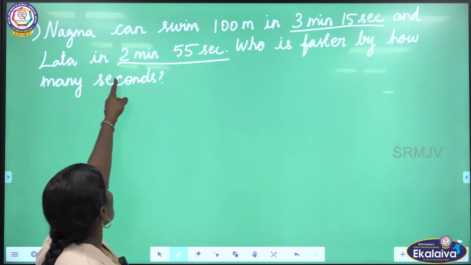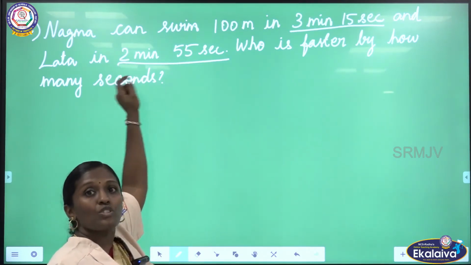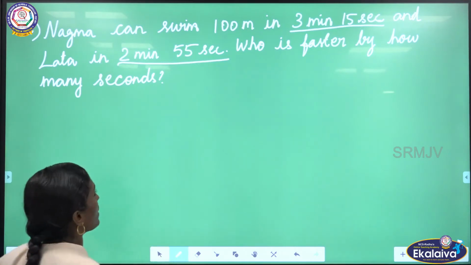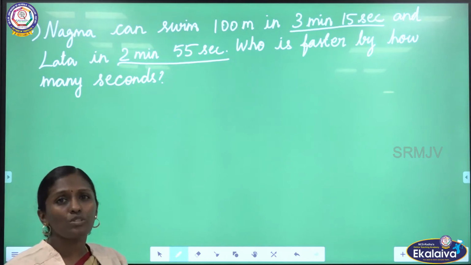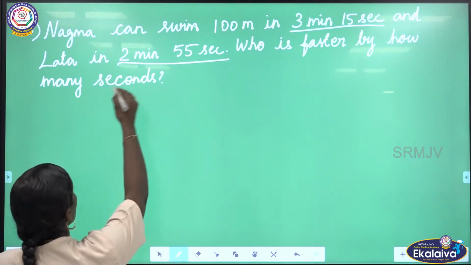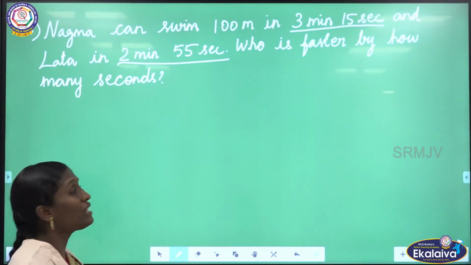Here Lata can swim in 2 minutes 55 seconds. This is the less timing. So Lata is the faster person. So by how many seconds? For that we have to subtract. From the time taken by Nagma, we are going to subtract the time taken by Lata.